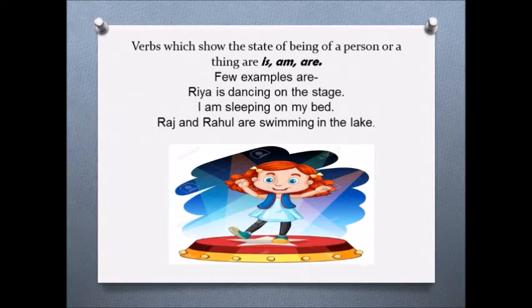First sentence, is is a helping verb. It is coming before the main verb, that is dancing. Second example, am is a helping verb. It is coming before the main verb, that is sleeping. In the third, are is a helping verb. It is coming before the main verb, that is swimming. So here we can see that helping verbs always come before the main verb.